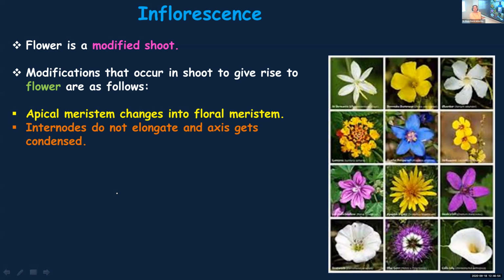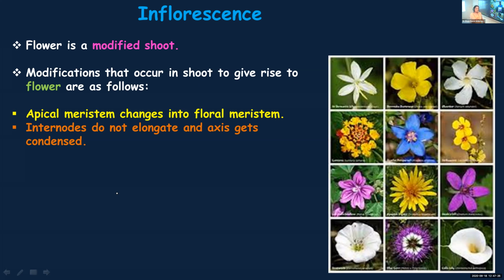So what is meant by an internode, children? What is meant by a node? Anybody have an idea what is a node? On a stem, what is a node? All these are basics which you have learned in lower classes. Node is a point of the stem from where a branch or a leaf originates.